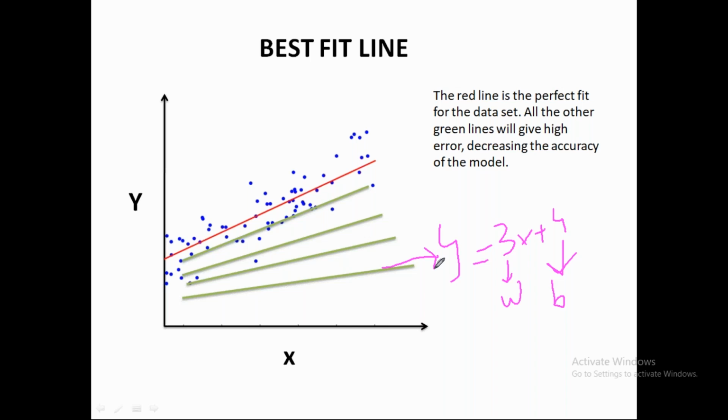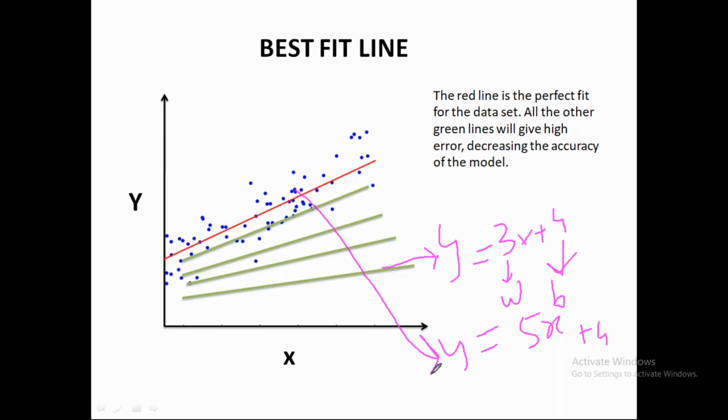So when we find the distance of each point from this line and sum them up, the value would be too high. Our main objective in a regression problem is to decrease this value, to decrease the error so that our accuracy increases. So our model will train again and again, and let's say it finds an equation that is 5x plus 4 hypothetically. This is a new equation and this represents this line.